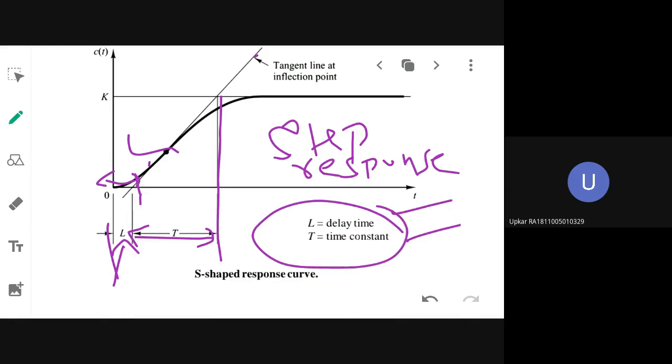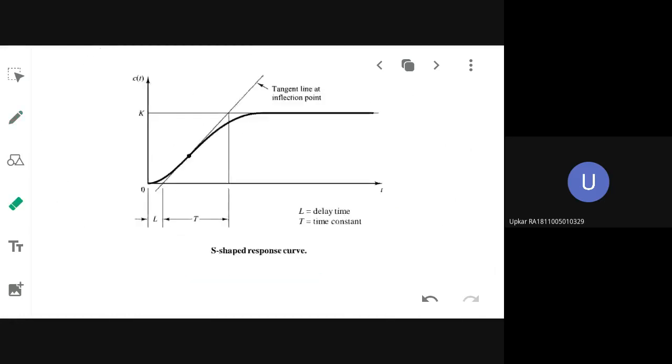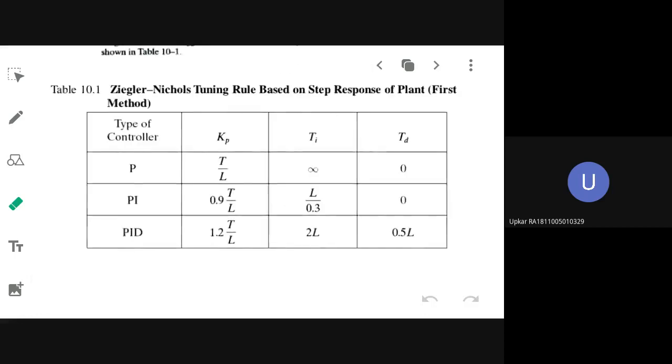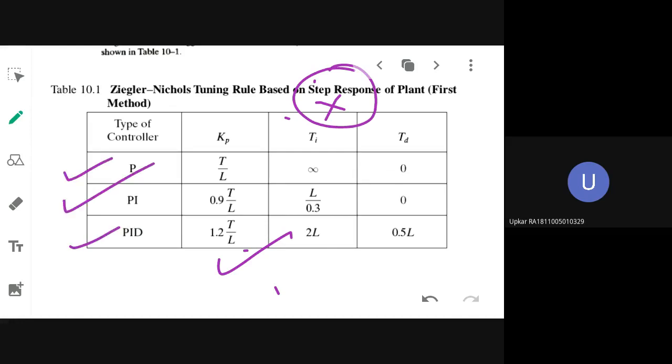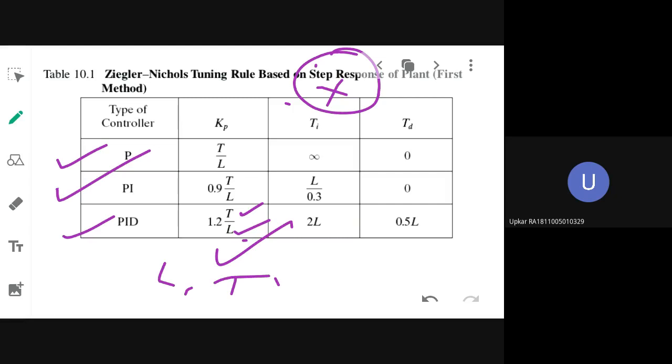Then there is a standard tabular column. This table you should not forget. Very, very important tabular column. With this tabular column only you will be able to design P, PI or PID controller. You have just observed L and T. That L and T value you are going to substitute here. Then you will get the proportional gain, integral time constant and derivative time constant. Very easy procedure, but you have to memorize this tabular column.